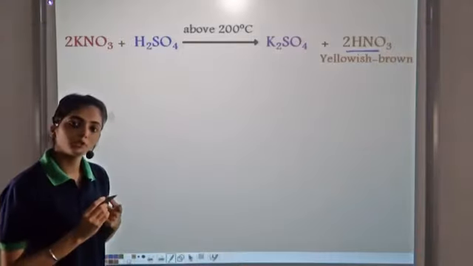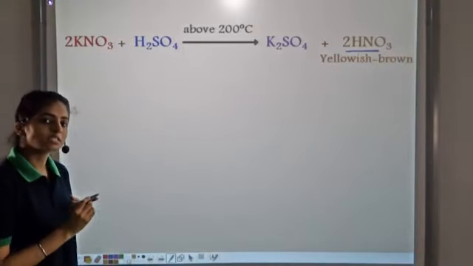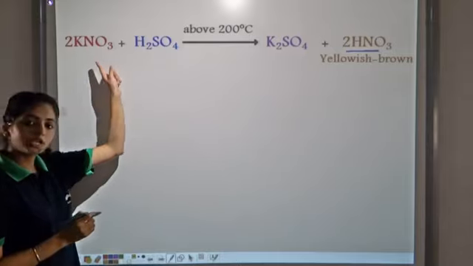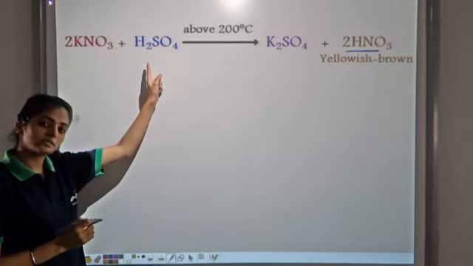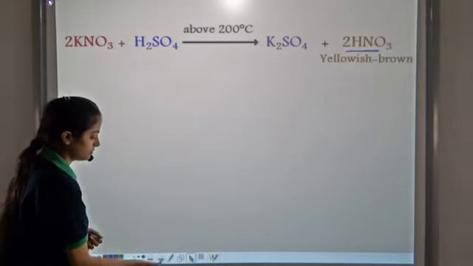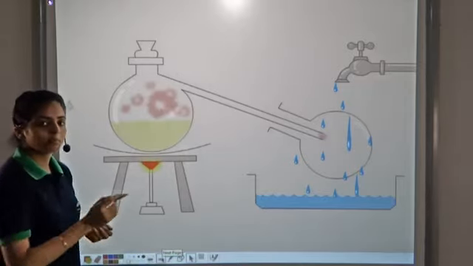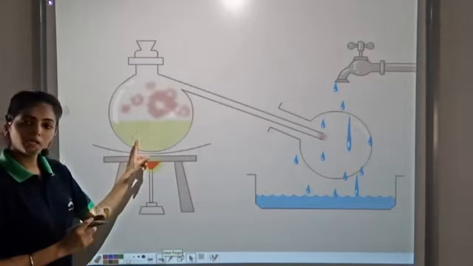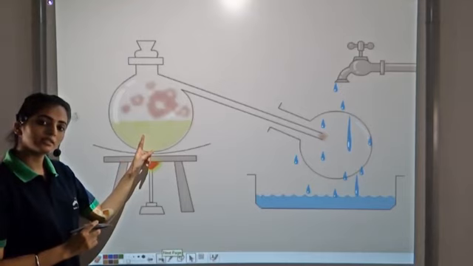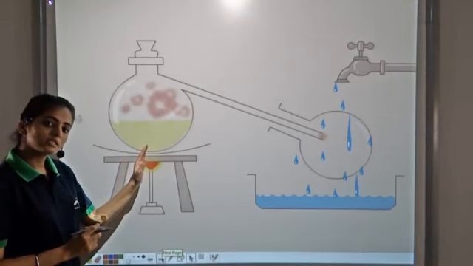So in this case, we had to prepare nitric acid. So we start with the two reactants, potassium nitrate and sulfuric acid. So this is the experimental setup. We take potassium nitrate and sulfuric acid in this. It is heated.